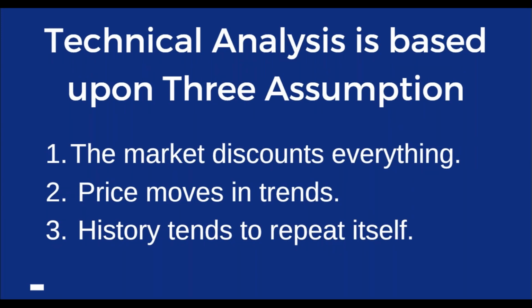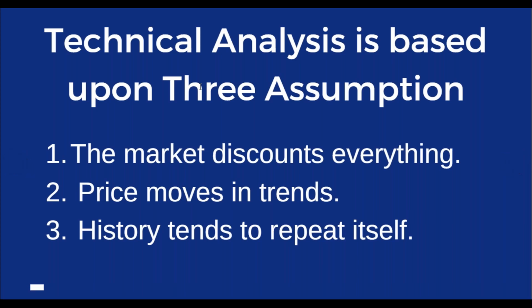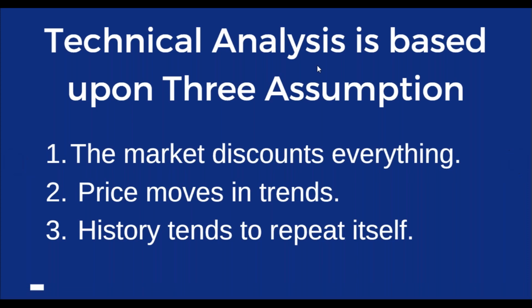So coming to the very first point, that the market discounts everything. What is the meaning of this? Suppose a stock is going to announce its corporate quarterly earnings, and that stock is expected to give a profit in its last quarter result.